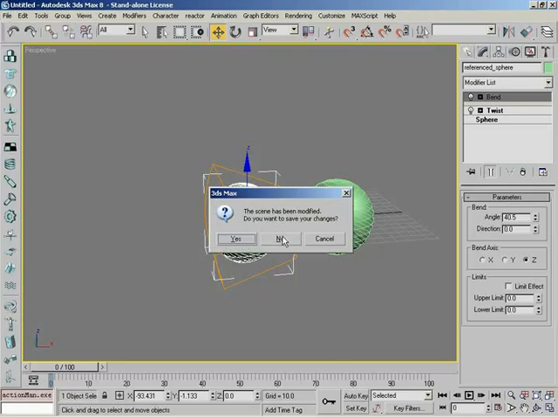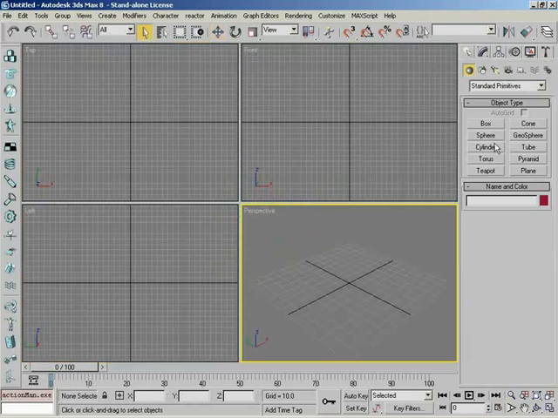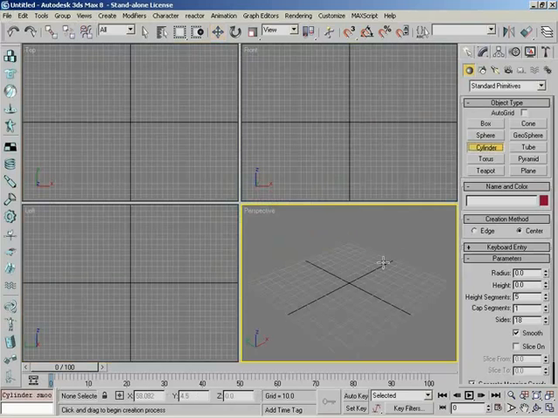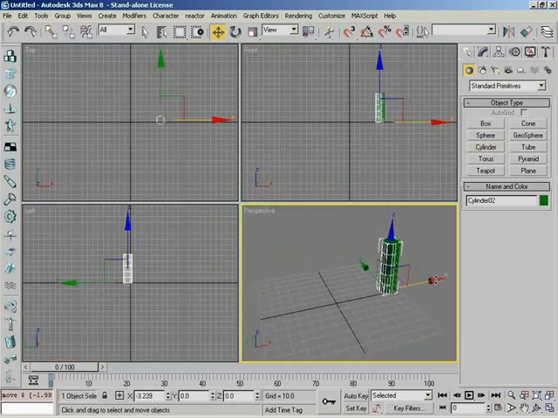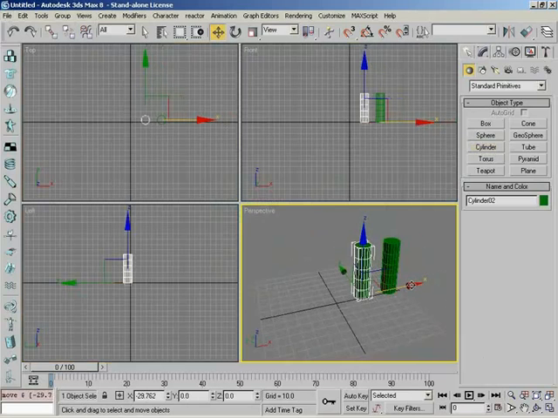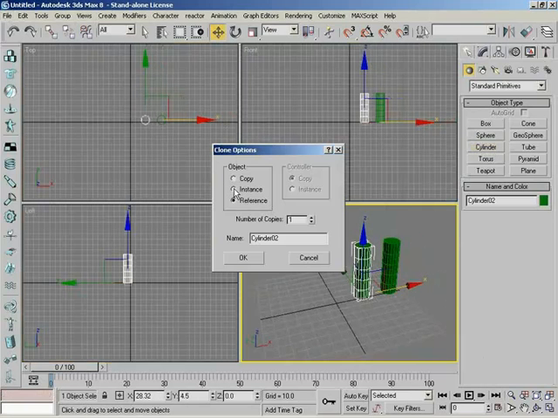Let me show him one more quick thing. Show me. I'm going to reset real quick. Yes. I'm going to get a cylinder. I'm going to draw it here in my perspective. F4, wireframe unshaded. Blade of grass. I'm going to do W, and I'm going to drag it in X. Shift drag, I'm sorry. Let go. I'm going to select instance. Now, before you click OK, good. You're going right where I want you to. Yeah. Awesome. Let's give it a couple copies.